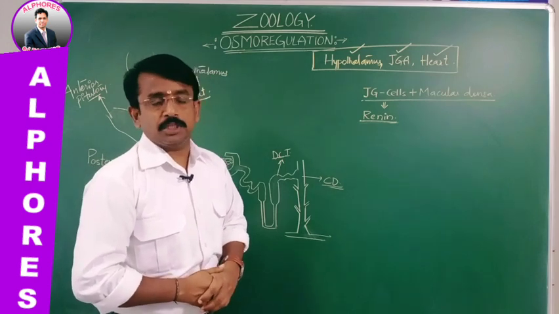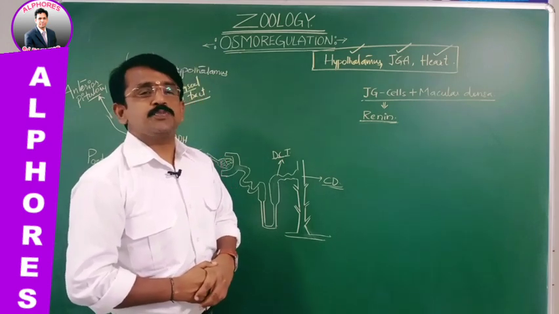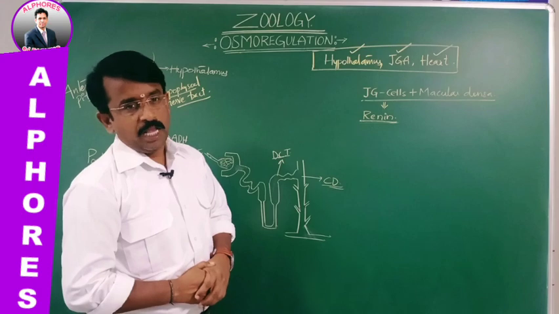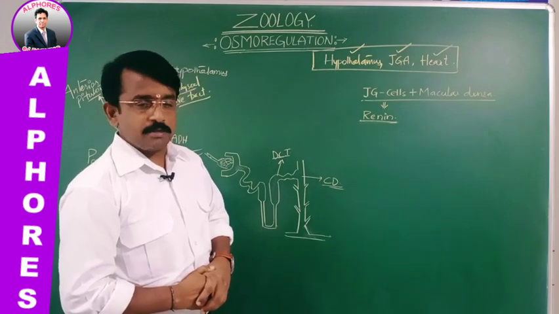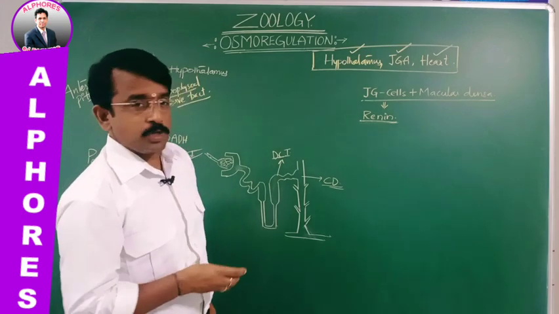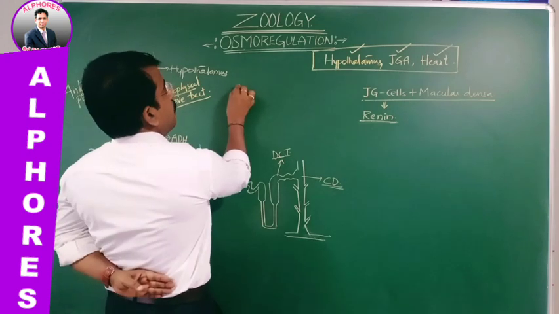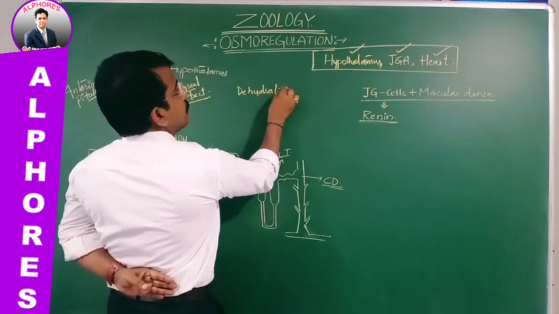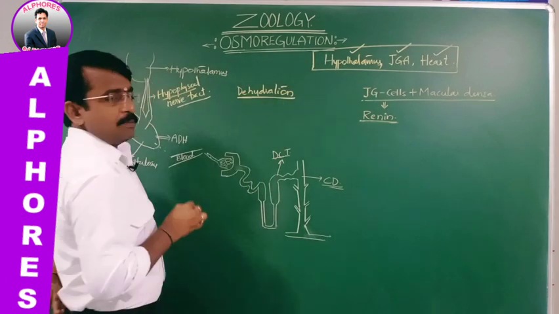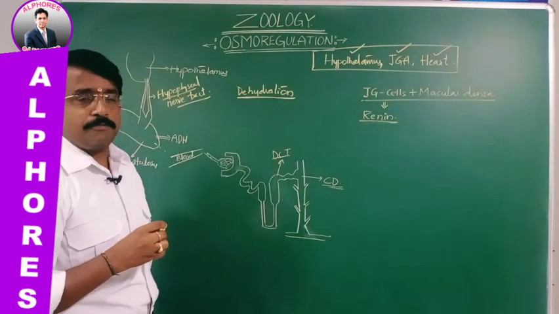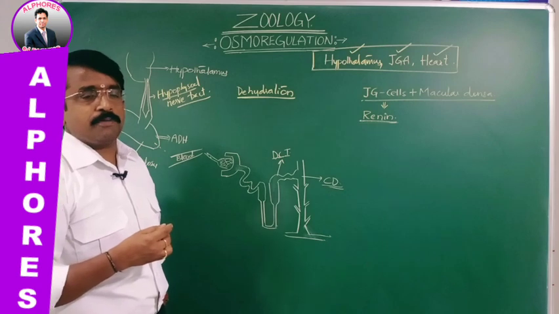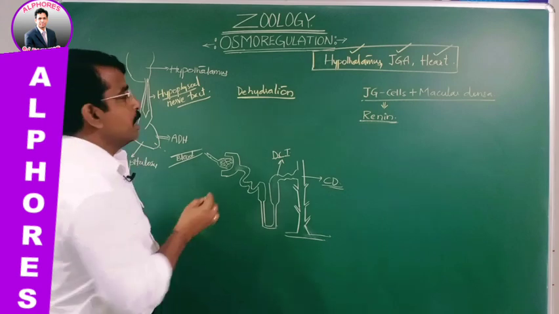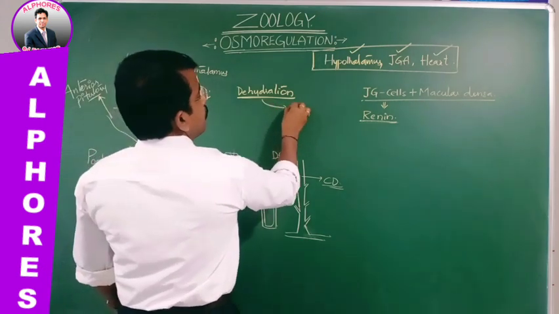Under that condition, this is detected by osmoreceptors present in the kidney, that is in the nephron. These osmoreceptors detect the dehydration, or the loss of fluid from the body.